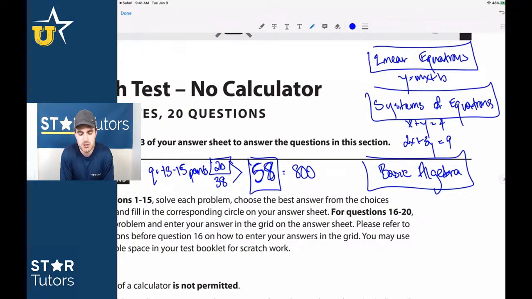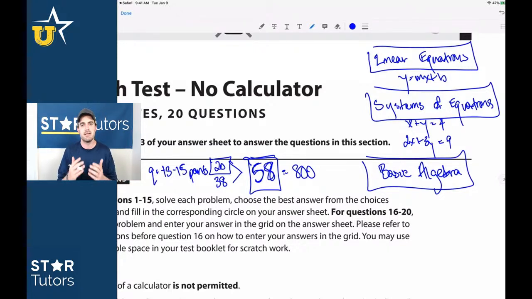One of the things that we're going to talk about today, and we talk about this for every math section, is the one thing that you want to do better than everybody else. If you guys are great test takers, the best thing that you can do is not get stumped on any one question. Every question on the SAT math, on both sections, for every test, each question is worth the same amount of points, right? It's just a total out of 58 that then equates to an 800 score. So every question is worth the same amount of points, so you get no benefit or value in answering harder questions if it means you're making simple mistakes on easier questions.